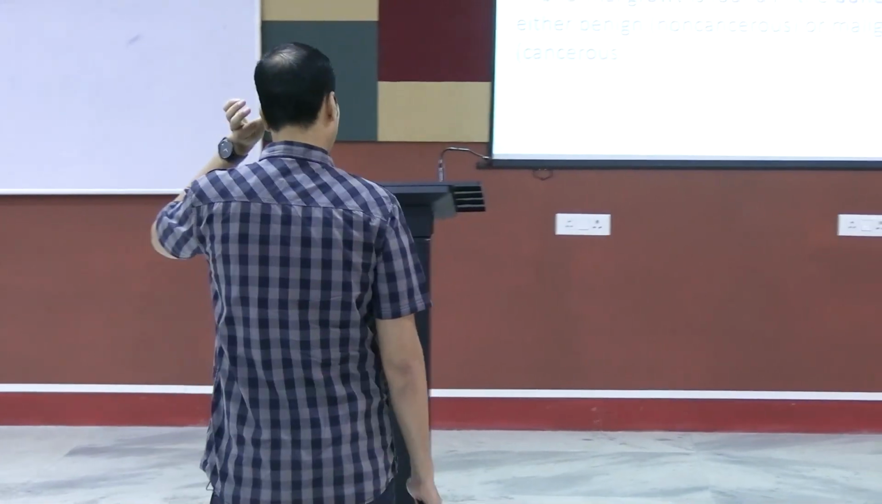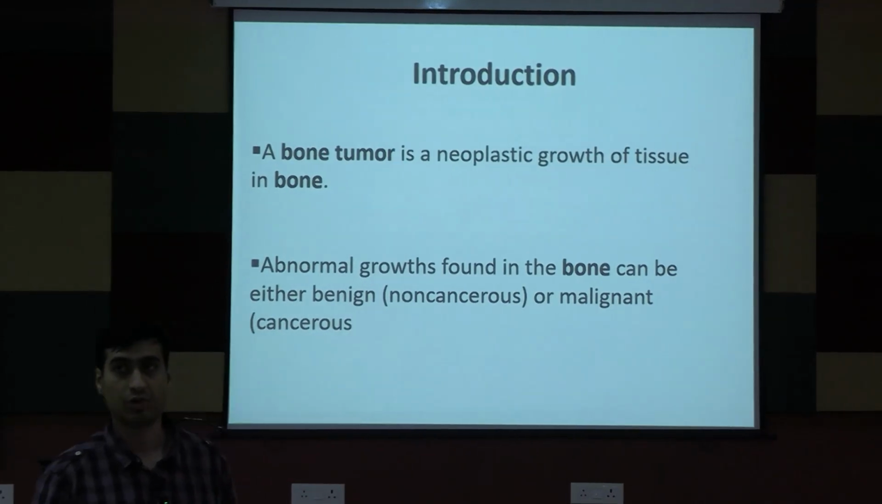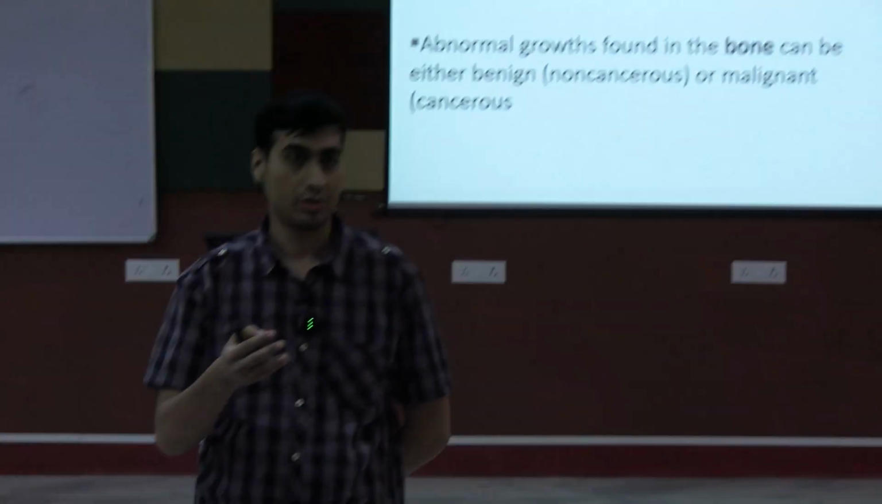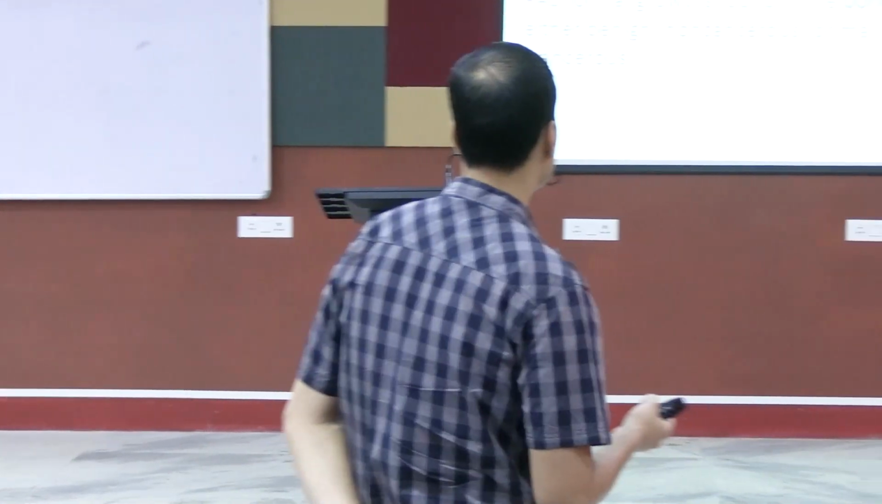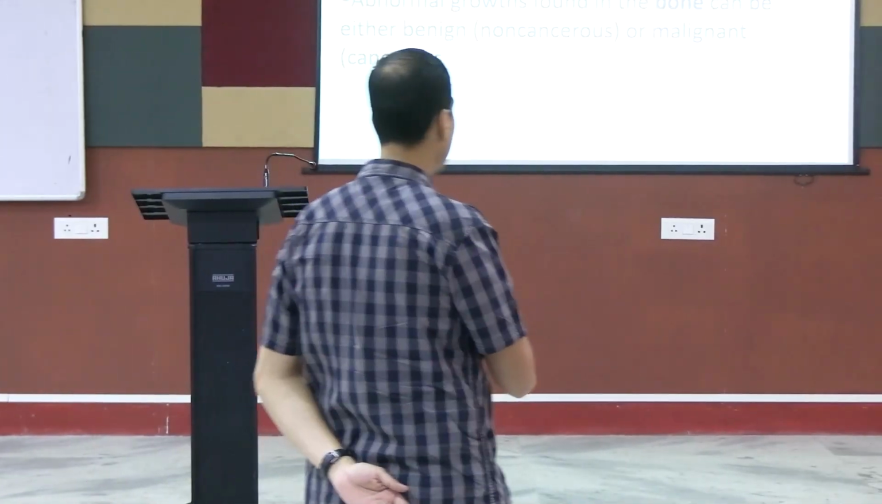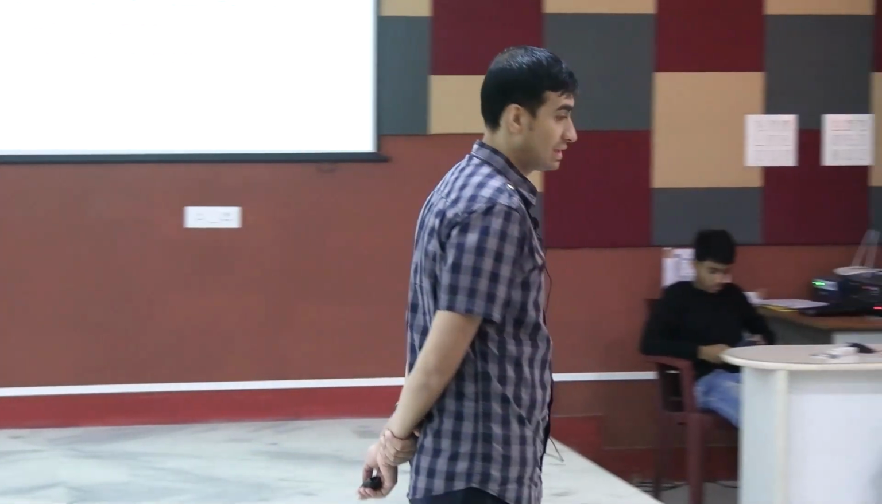So bone tumor is a neoplastic growth of a tissue in a bone. So what is a tumor? What we have read in pathology is, it is an abnormal proliferation of the cells. So it is an abnormal growth which is found in the bone, which can be either benign or malignant. So it can be classified into two types.